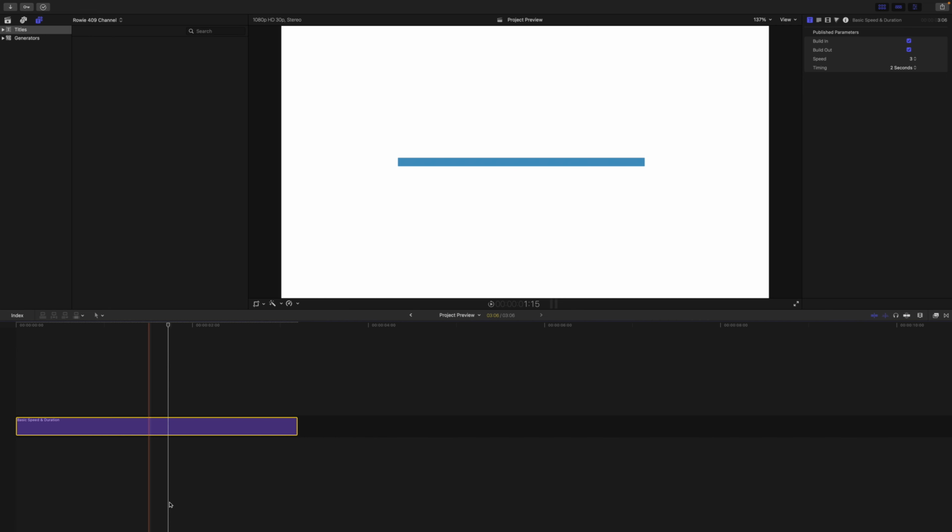Alright, this is what we're going to be doing today. We just have a simple line here. Up here in the published parameters, we have got 3 speed options to choose from.